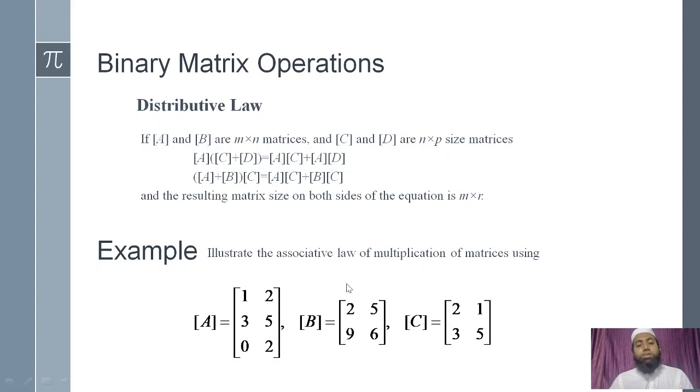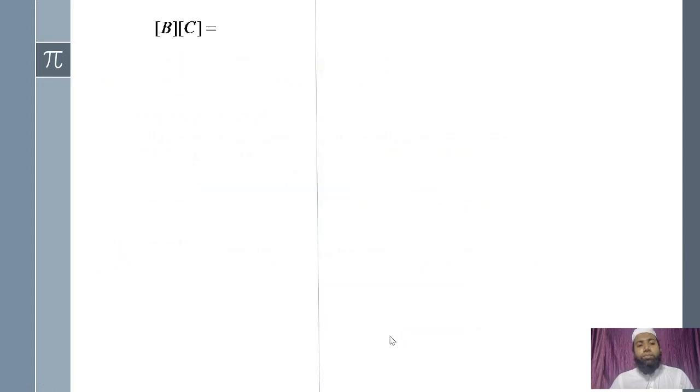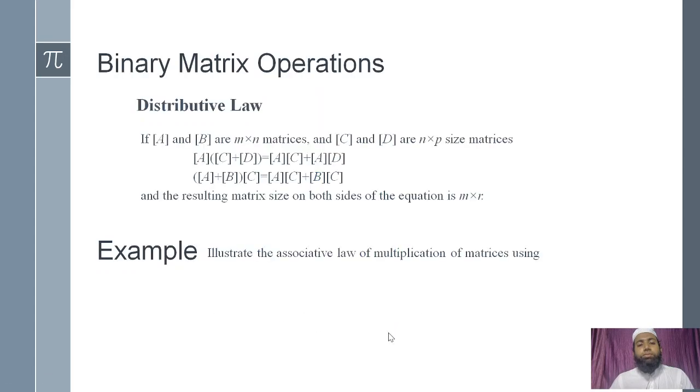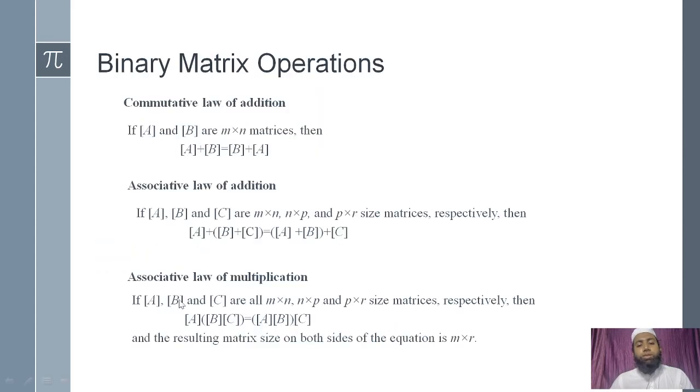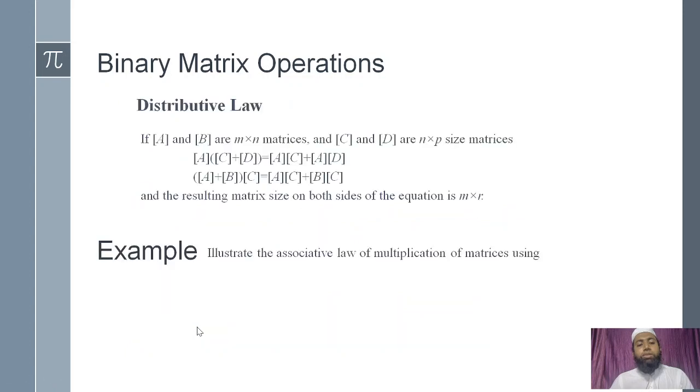So let us apply the associative law. Associative law of multiplication says A into B into C is equal to AB into C. तो हम पहले B into C कैलकुलेट कर लेंगे, फिर A से मल्टीप्लाई करेंगे. So let us apply this.